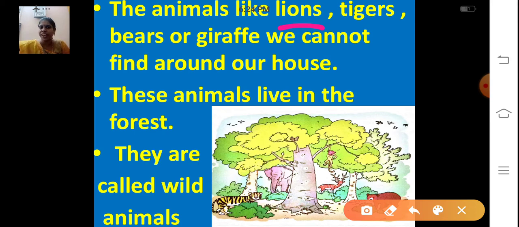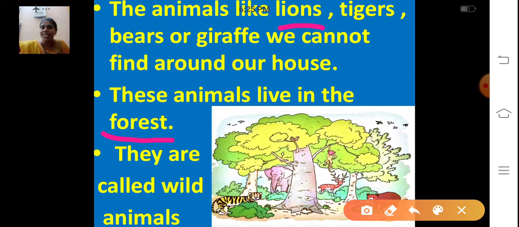Where do they live then? They live in the forest. Where do they live? These animals live in the forest. F-O-R-E-S-T. They live in the forest. They are called wild animals. We call them wild animals.